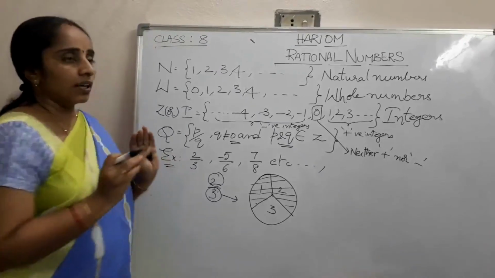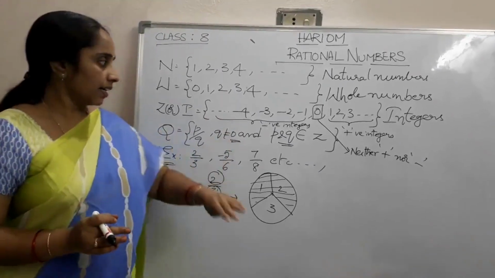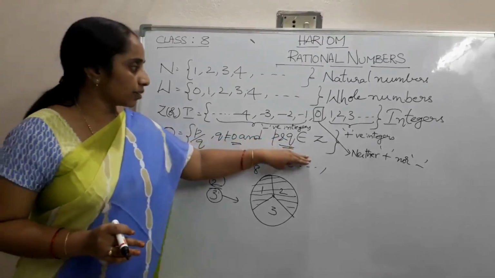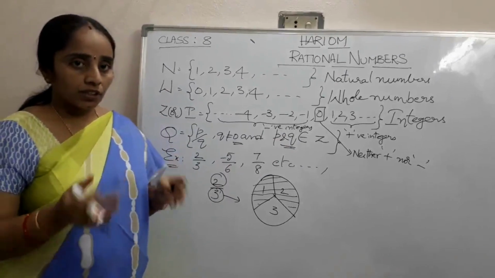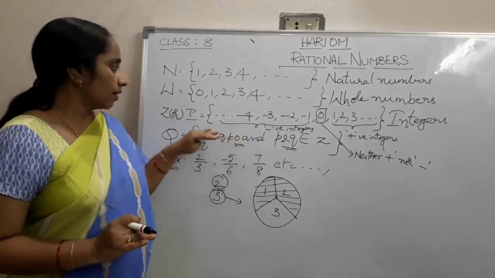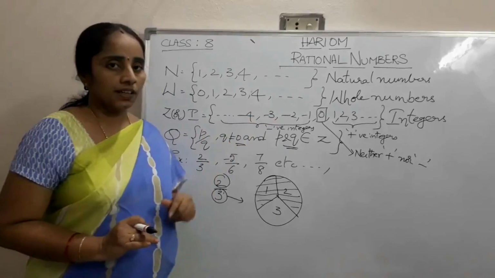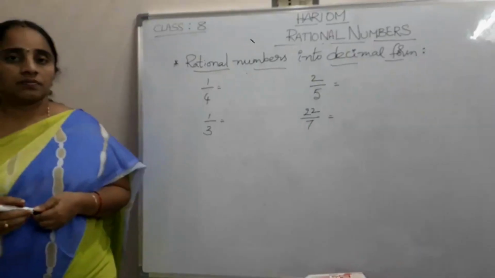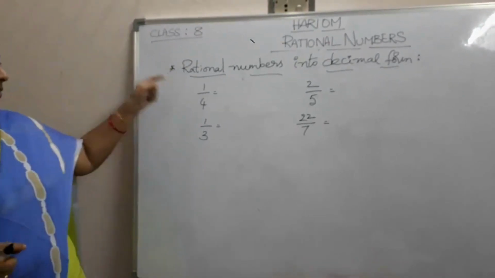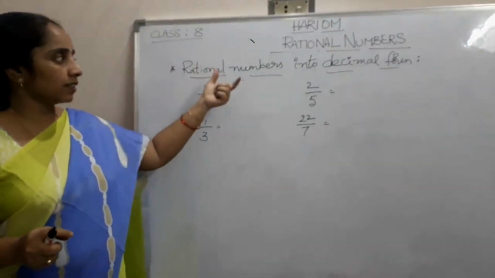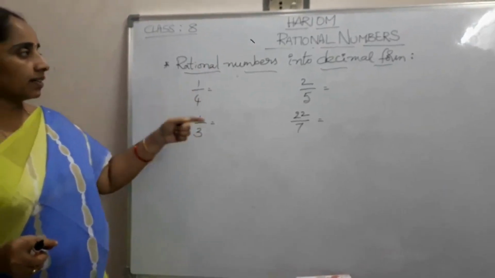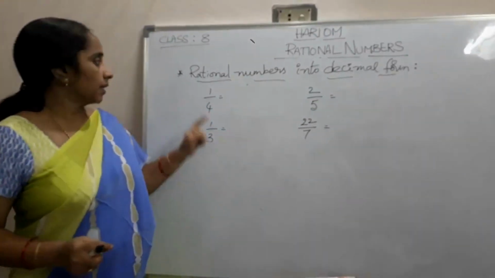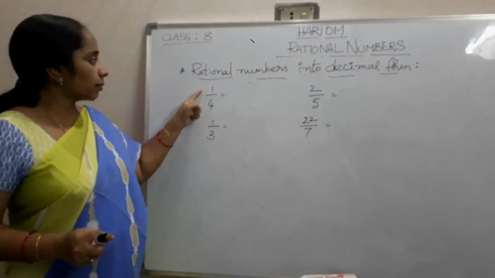So to differentiate these things, we define q not equal to 0 and p and q are integers. Have you understood this concept about fractions and rational numbers? Now further, we have a small discussion that rational numbers can be converted into decimal form. Take 1 by 4.